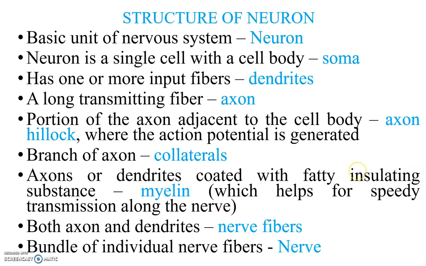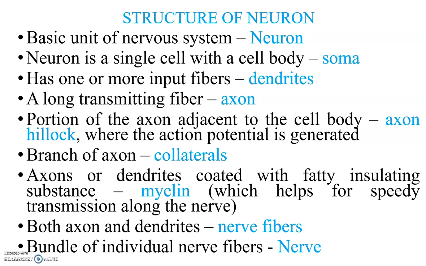The next one, the structure of the neuron. The basic unit of the nervous system is the neuron. A neuron is a single cell with a cell body called the soma. It has one or more input fibers, termed dendrites. A long transmitting fiber is the axon. The portion of the axon adjacent to the cell body is the axon hillock, where the action potential is generated. A branch of the axon is called a collateral.